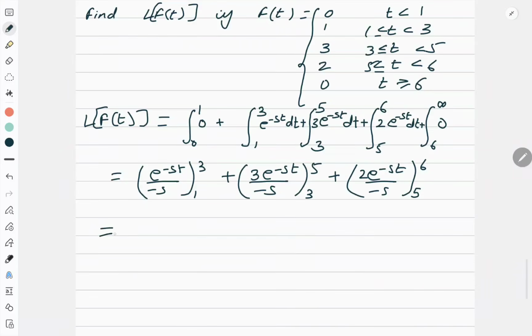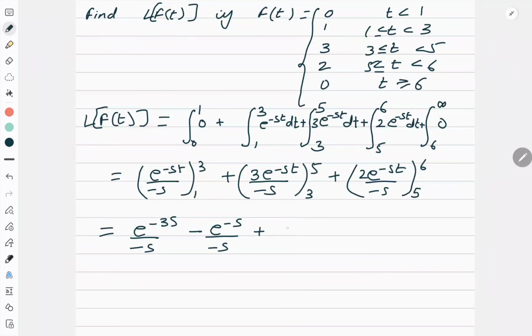Now put the limits. First e to the power minus 3s upon minus s minus e to the power minus s upon minus s. Okay, go to the second term.